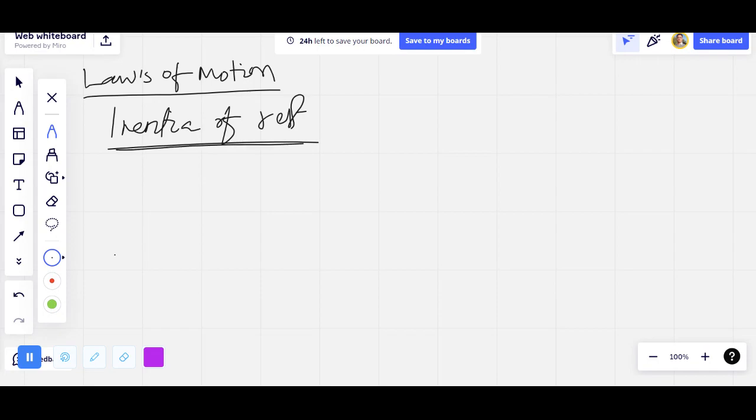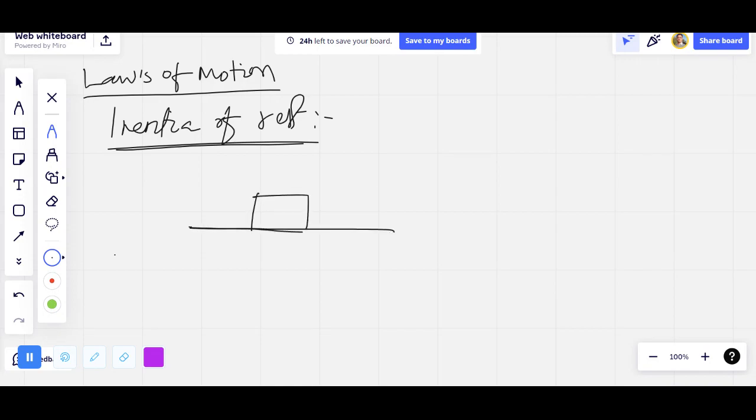This is the property of a body by virtue of which it will never change its state of rest unless an external force is applied. If we are not applying any external force, a body will remain at rest.